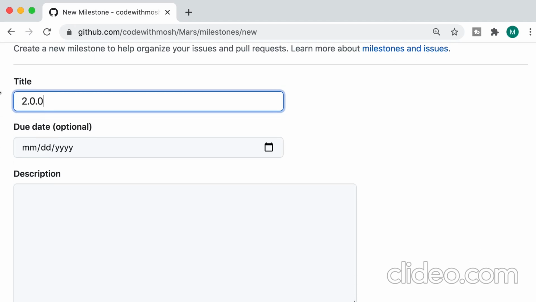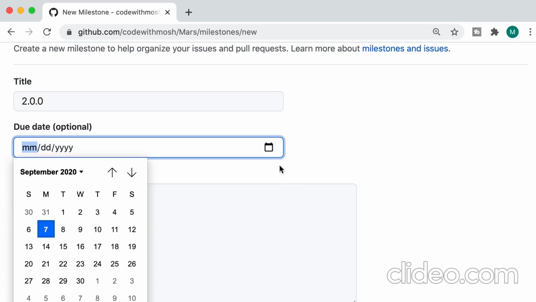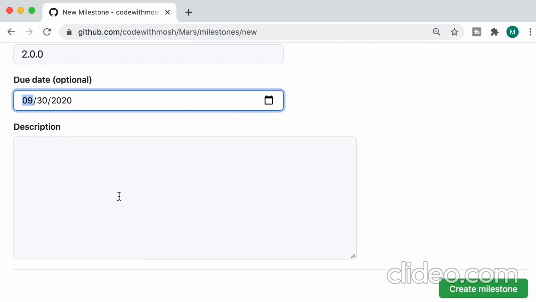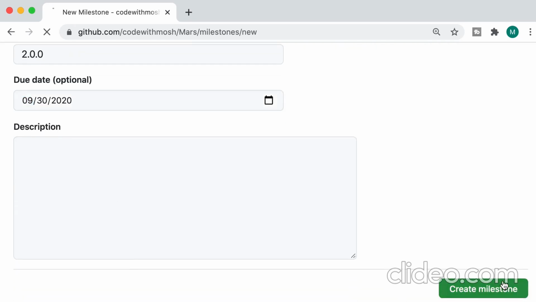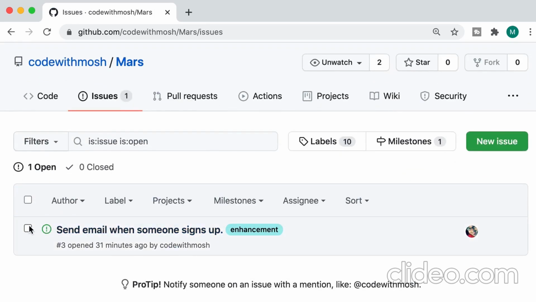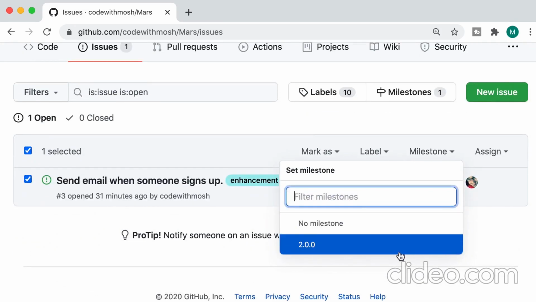Now, optionally, we can give it a due date. So I'm going to set this to, let's say, 30th of September 2020. We can also give it a description and then create the milestone. So here we have one open milestone that is due by September 30th. Now over here, you can see the progress of this milestone. Now currently, we don't have any issues assigned to this milestone. So let's go to the Issues page and select this issue. And of course, we could select multiple issues and then put them in a particular milestone.